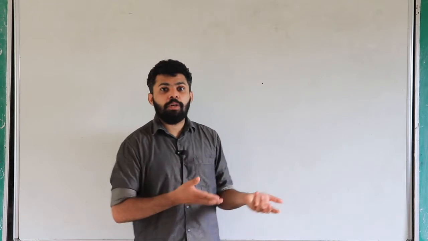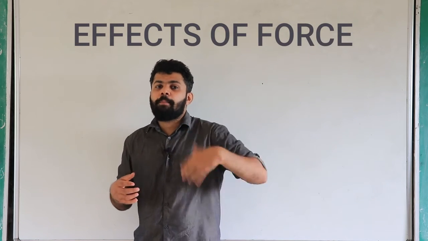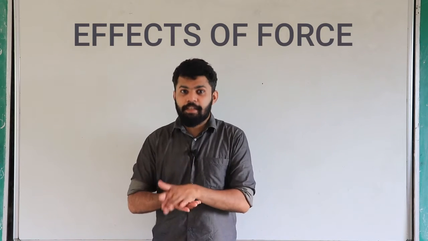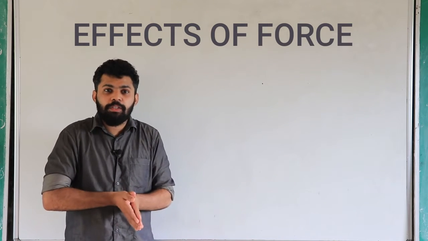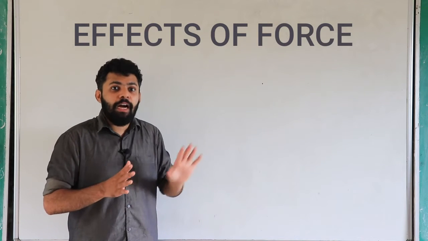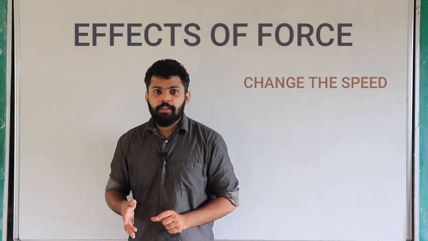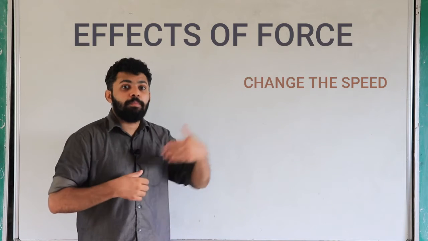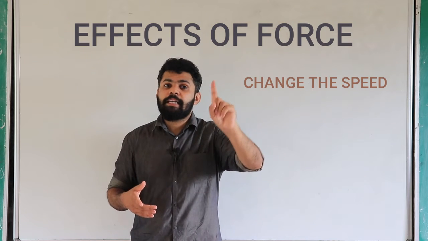First of all, we can look at what the effects of force are, what the force can do. That is the point we are making clear before going to our first law of motion. The force can change something. If I am applying a force on a table, before applying that force it was at rest, and after applying it, it started moving. So what is the change there? The force can change the speed. Before applying the force the speed was 0, and after applying that force there will be a speed. That was the first effect of the force.